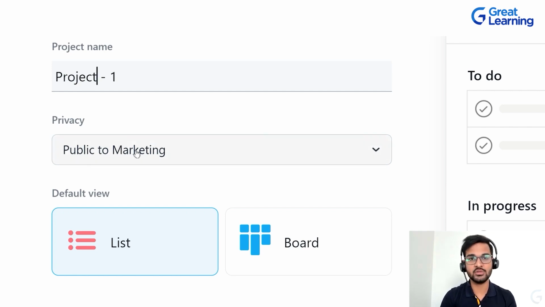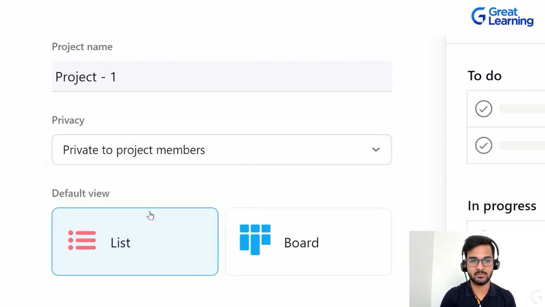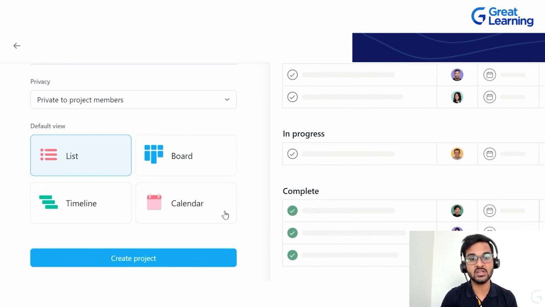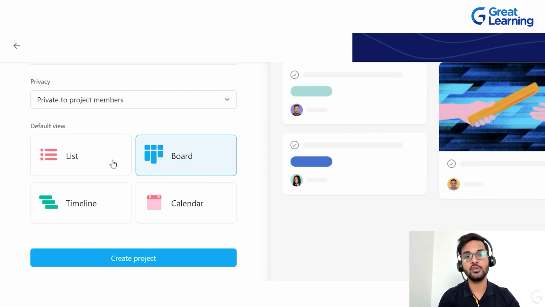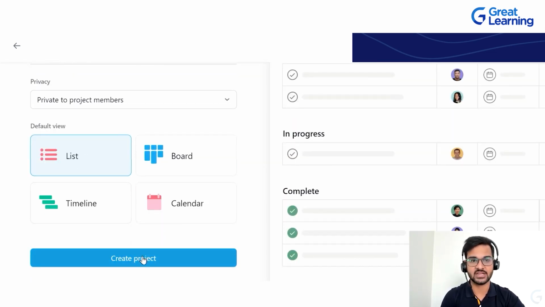Now, as I already told you, one of the most beautiful features of the Asana tool is that we can control the privacy. You can choose whether you want to make it public to marketing or private to only the project members. Let's say we are going to choose private to only the project members. Then again, it is going to ask which view you want to choose: the list view, board view, timeline view, or calendar view. Any view you can choose from here, and later on you will be able to switch from one view to another as well. As of now, we'll just go with the list view and click on create project.